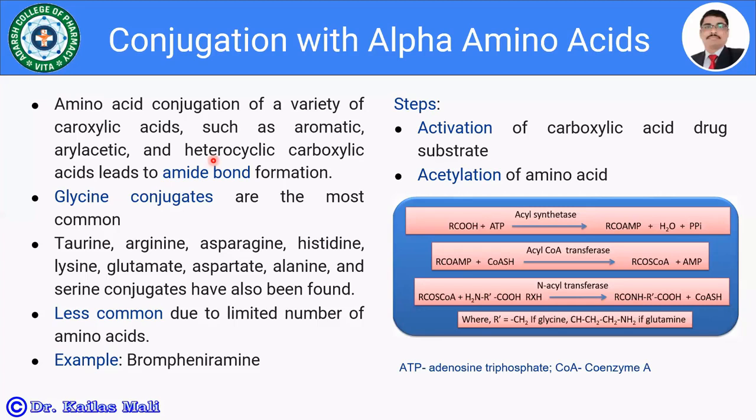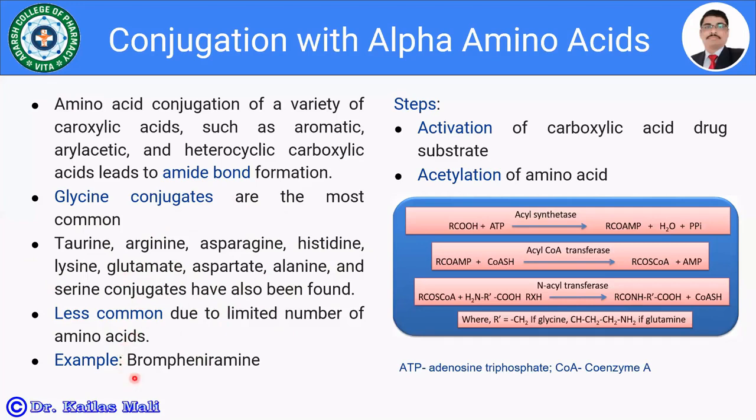For example, glycine conjugates are the most common in the case of alpha amino acids. But apart from glycine, many other amino acids also take part in the conjugation, for example taurine, arginine, asparagine, histidine, lysine, glutamate, aspartate, alanine, serine, and so on. Alpha amino acid conjugation is less common due to the limited number of amino acids.